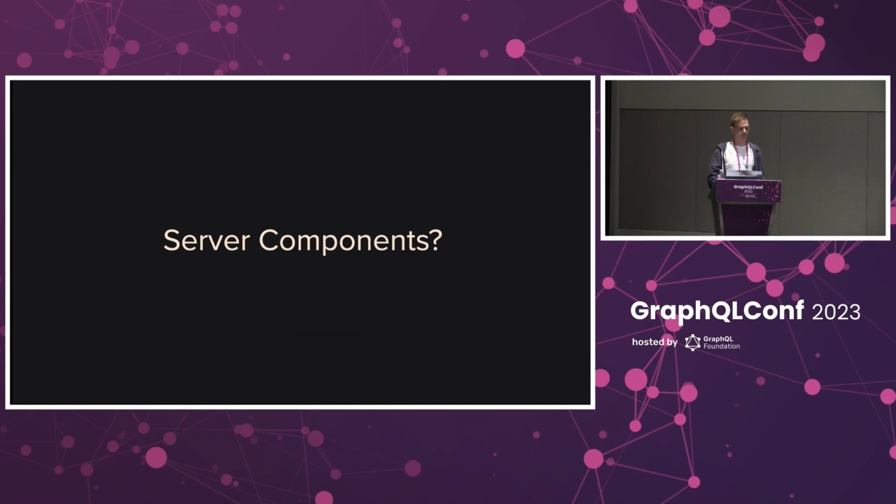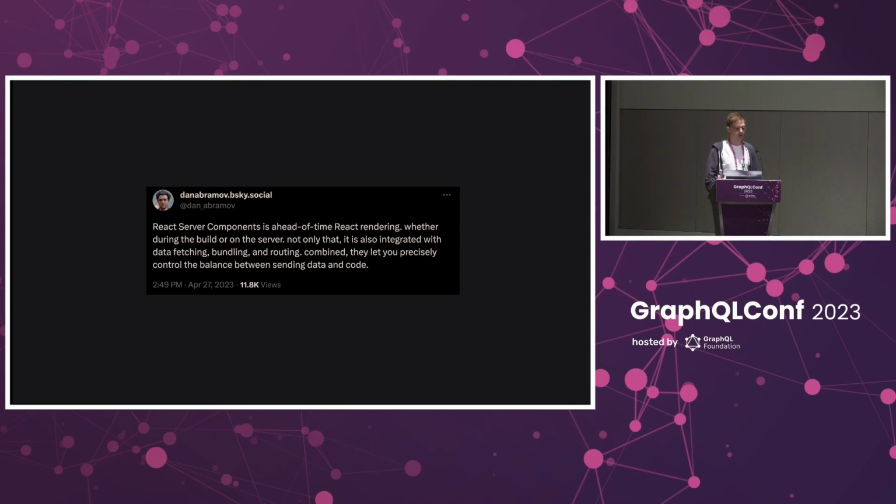Ooh, out of time. Okay, so I think it's finally time to address the elephant in the room. I'm gonna try to go quick here. And that's server components. So I just want to quickly say, oh, I jumped ahead. Great. So server components are really just components that have already been rendered by the time your client gets to them. That could include static components that we've pre-built so we don't waste cycles, or it can include dynamic components that the server has rendered using some remote data.